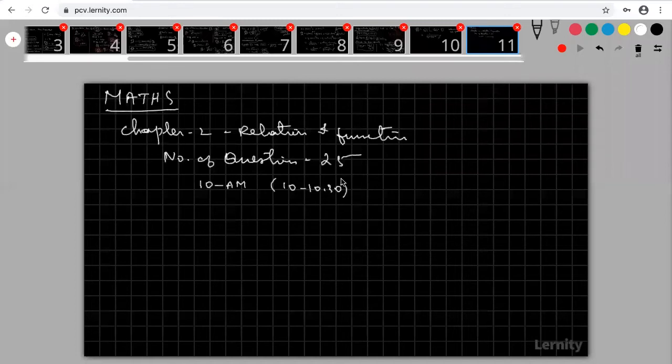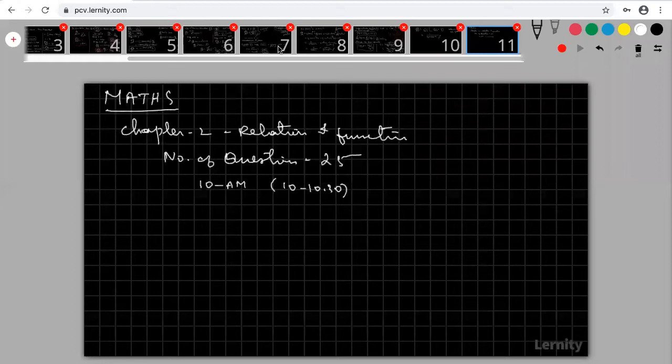I think nobody got full marks in the previous test, but the previous test was very simple. Set theory was a simple topic also. This is also a very simple topic, relations and functions. Only NCERT based questions, NCERT level questions only.